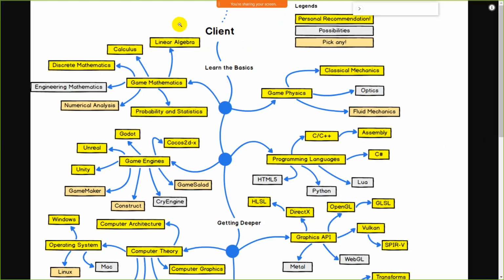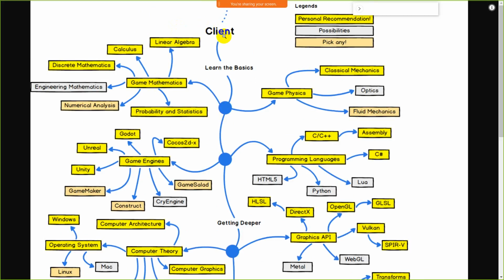So let's start with the client part. Guys, here you can see the legend. Yellow means personal recommendation; here you have to learn all those things. After that, you can see light blue, which means possibility. It is not necessary, but if you learn these things, it will be beneficial for you. It comes under the preferred. After that, light red means pick one, pick any. These are the optional parts. You can pick any skill from them.